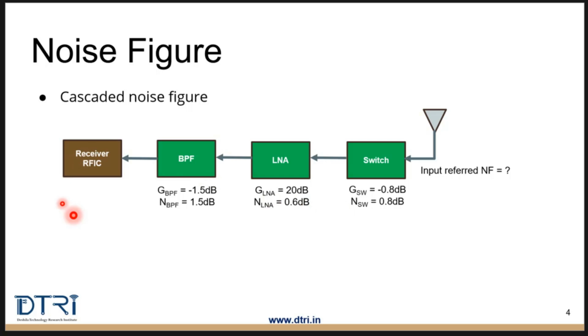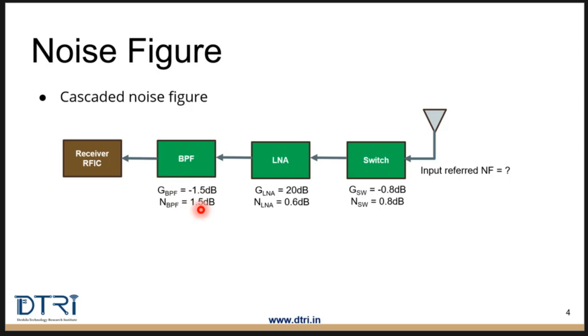The receiver RF IC is a transceiver chip which has the rest of the receiver circuitry like mixers, digital front end, ADC, and so on. For the sake of this discussion, I will not consider the antenna, since noise figure is a parameter to be calculated even without the antenna in the picture. Now say you have individual noise figure and gain values given for each of these devices. Note that for a passive device, the noise figure value is the same as the insertion loss of the device.